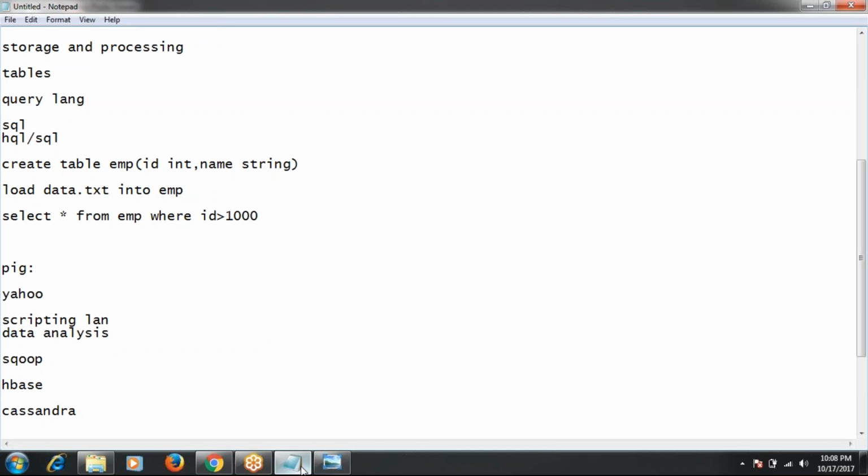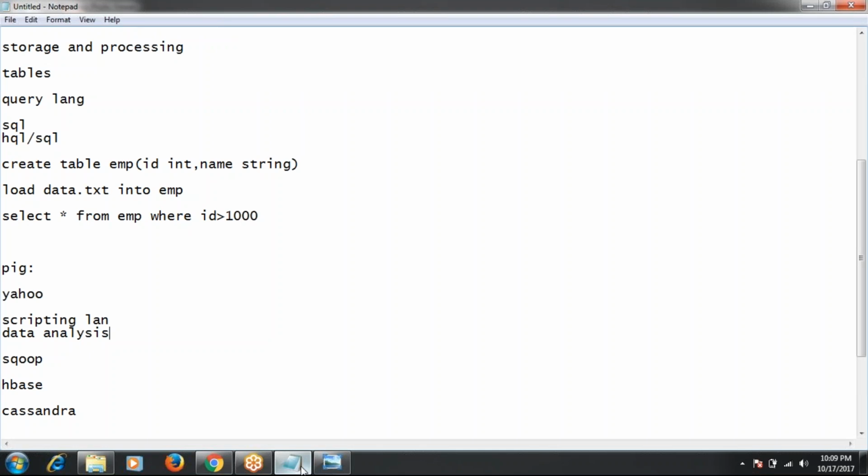We already know MapReduce and Spark. These two are programming languages. That means if you want to run a MapReduce job, you have to write the MapReduce code using core Java. So compulsorily, you need some programming skills.